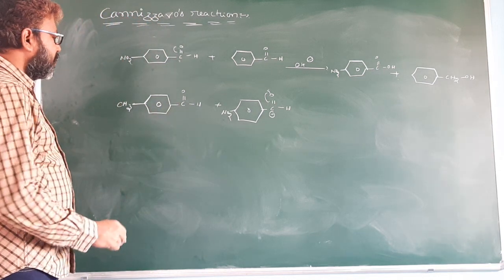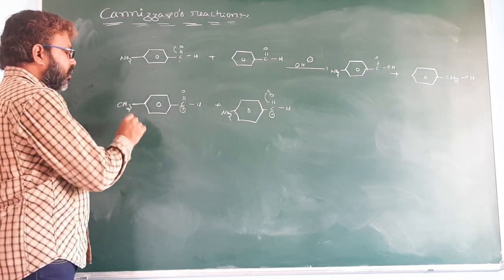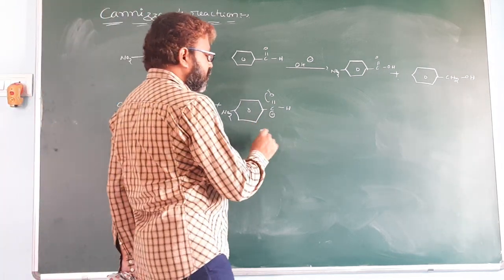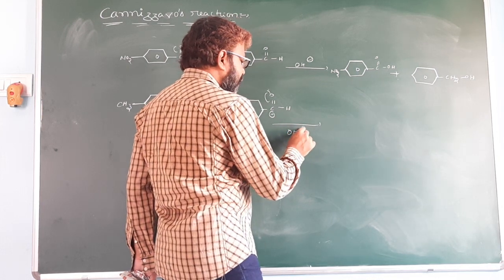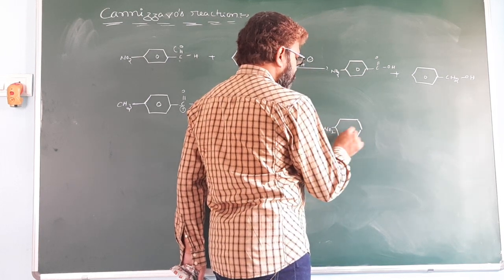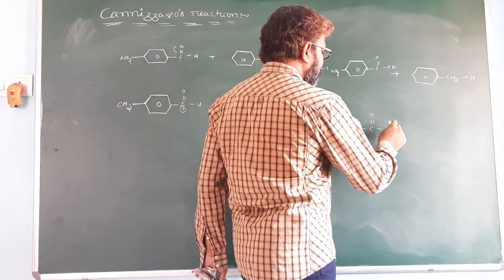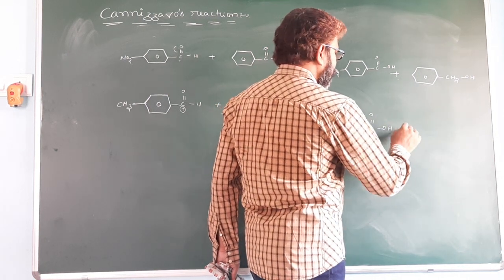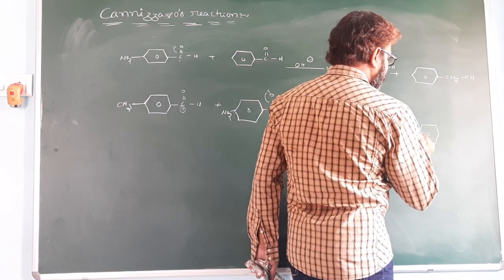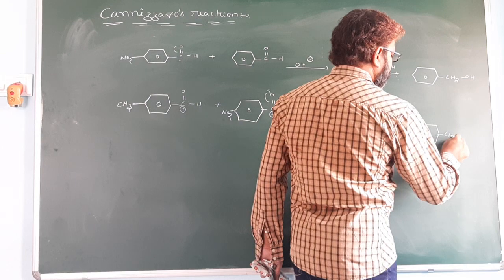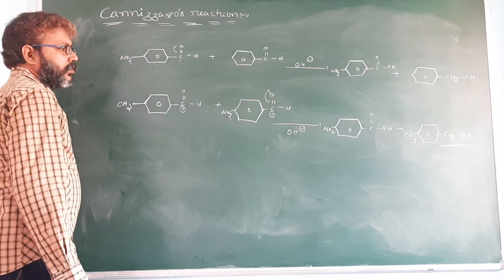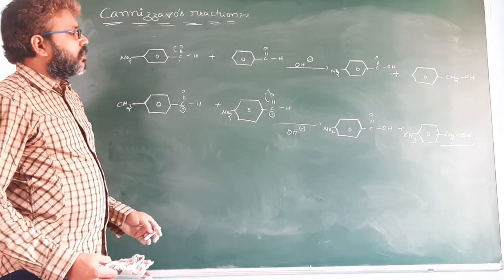Compared to this one, because this positive charge is stabilized by hyperconjugation, it is less reactive. So this one easily undergoes oxidation to give paranitrobenzoic acid. The other one is paramethylbenzyl alcohol. So it is a crossed Cannizzaro reaction.